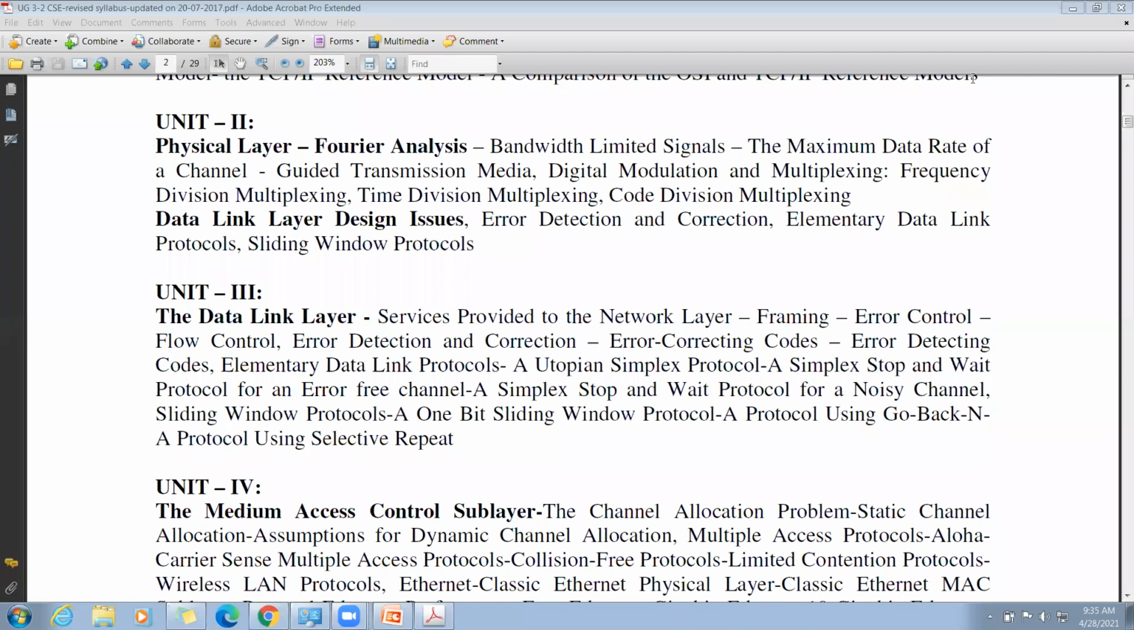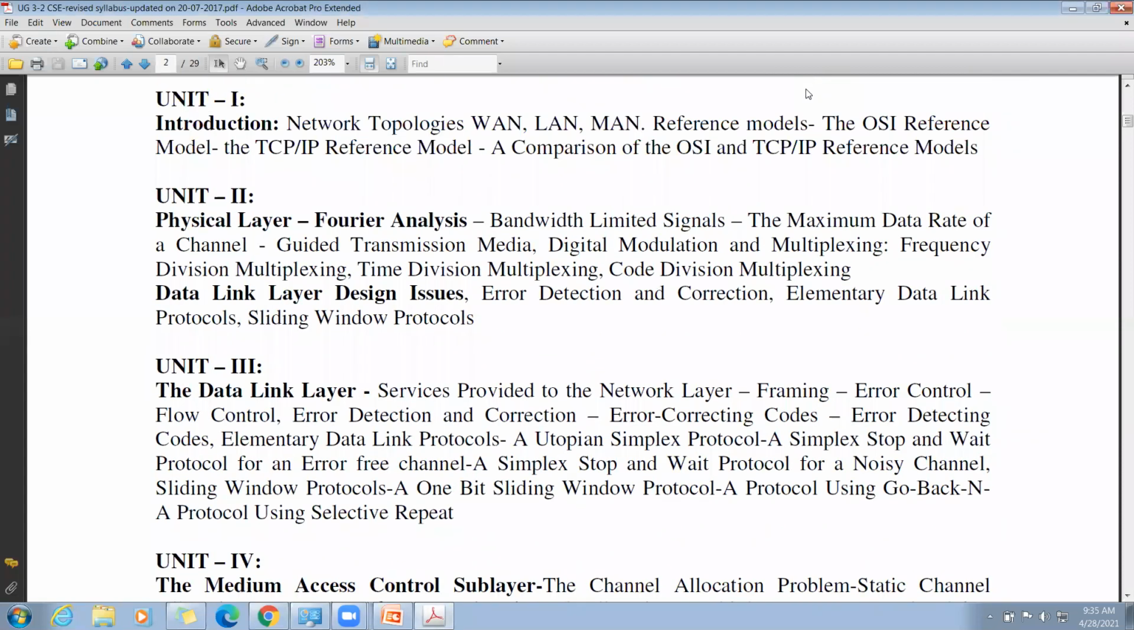In the last class, we completed the first unit, Introduction to Computer Networks. In today's class, we are going to start the second unit, that is the Physical Layer. The physical layer is the first layer of the ISO OSI reference model.